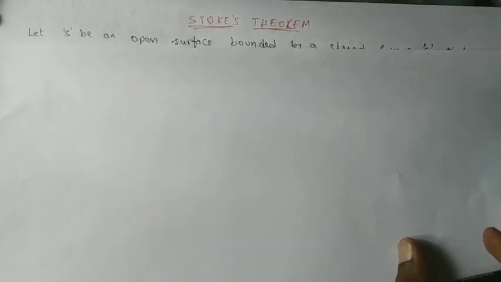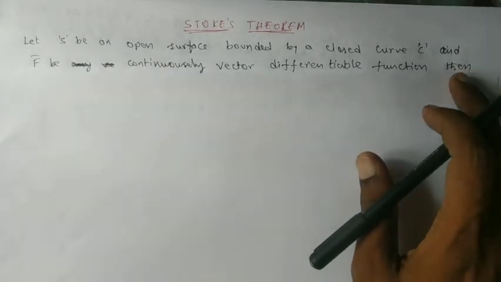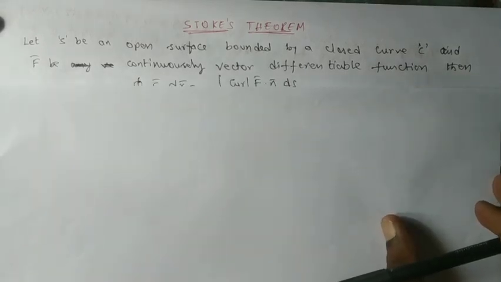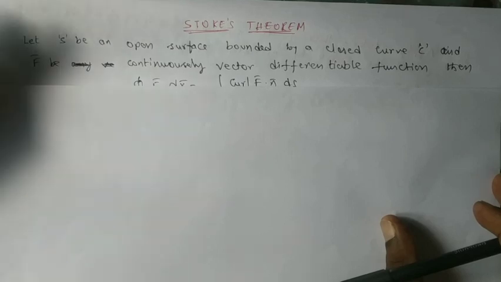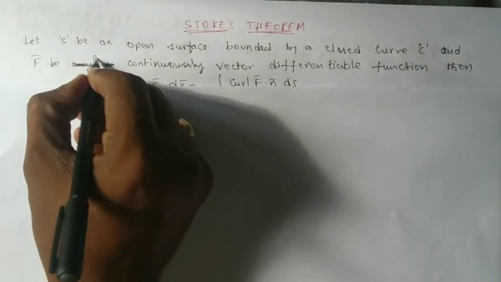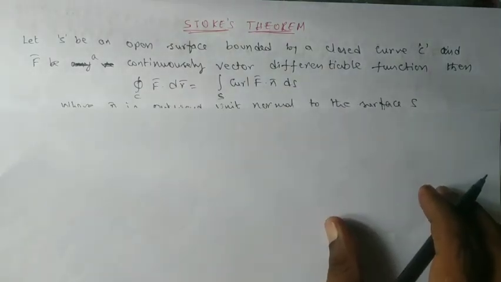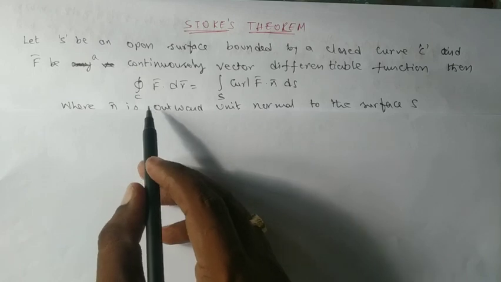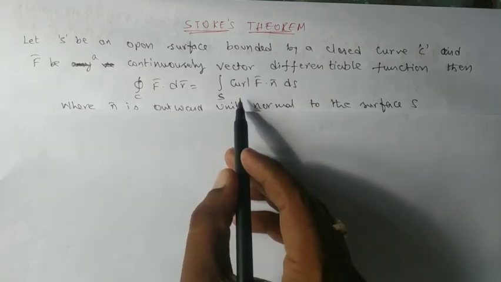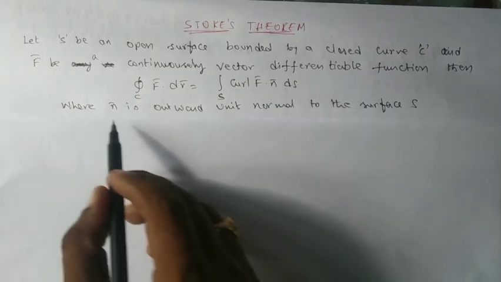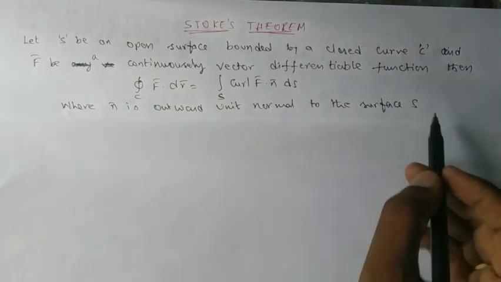Another important theorem in this vector integration is Stokes theorem. The statement is like this: let S be an open surface bounded by a closed curve C, and f bar be a continuously differentiable vector function. Then the circulation over C, integral over C f bar dot dr bar, equals integral over S curl f bar dot n bar ds, where n bar is the outward unit normal to the surface.